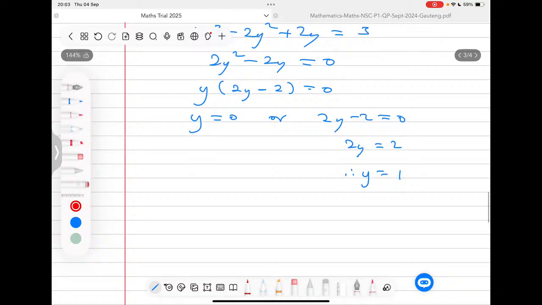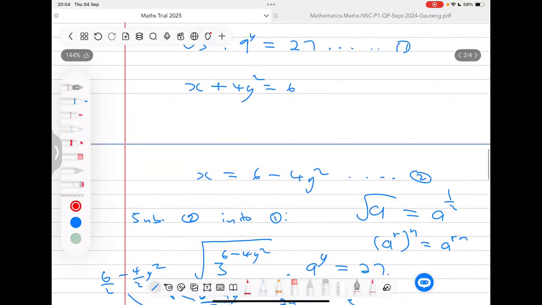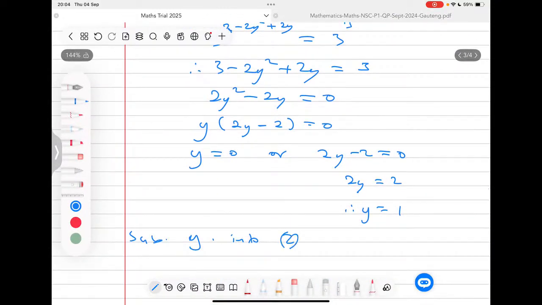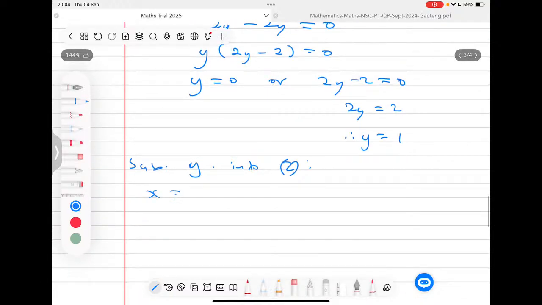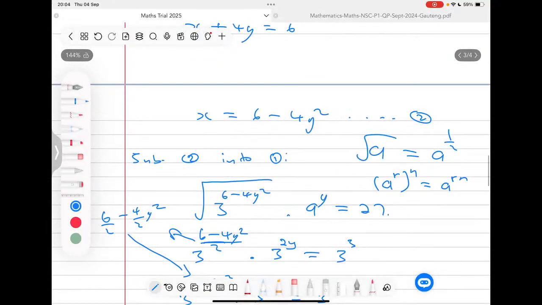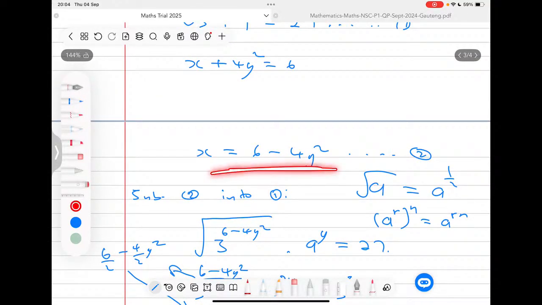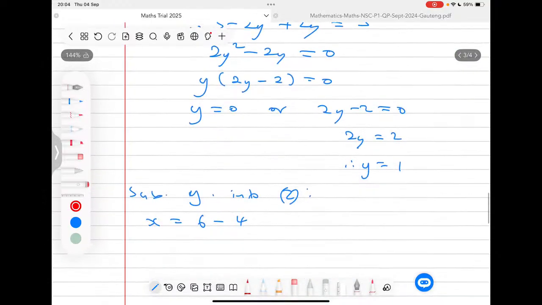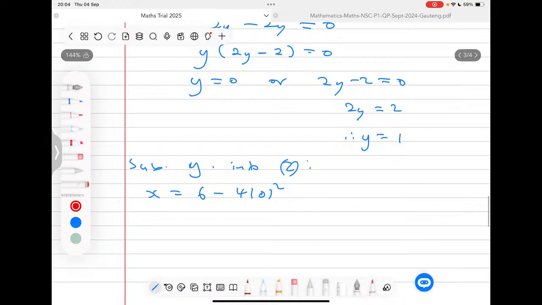But we are not done. Remember, we still are to find the value of x. So this means I'm going to substitute the values of y into equation which one? I think it will be easy for me to use this equation here. I'll say equation 2. So we're going to substitute this in equation 2, so that we are now having x is equals to 6 minus 4, so we had 4y squared. So our y, I'm going to start with the 0. So I'm putting this in this equation here, the first solution of y.